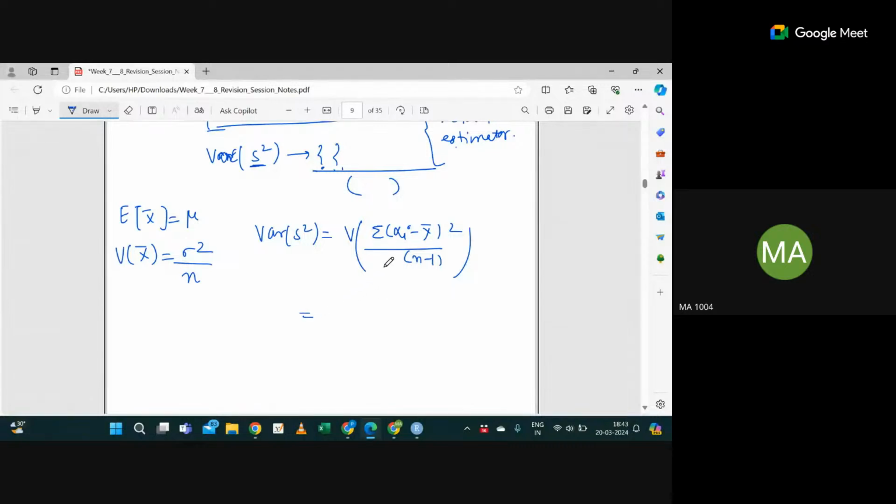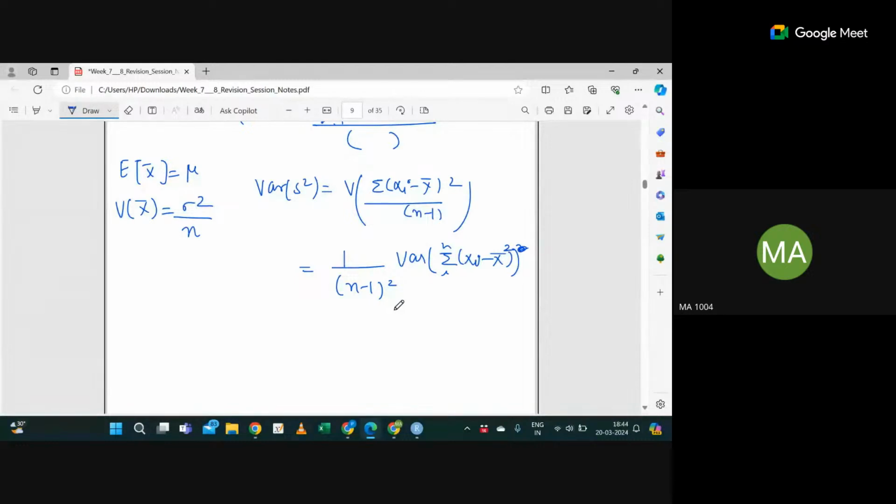These are again another random variable. So it will be 1 upon n minus 1 square, variance of summation of i to n, xi minus x bar. Okay, are you getting now? So we are not going into this derivation here because it's not in this course.